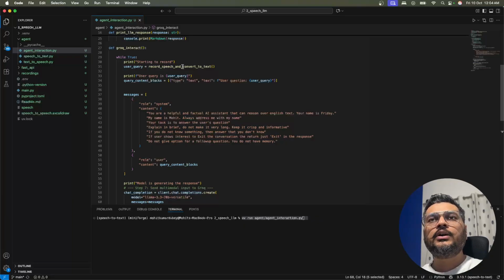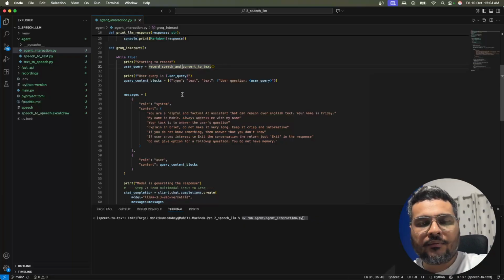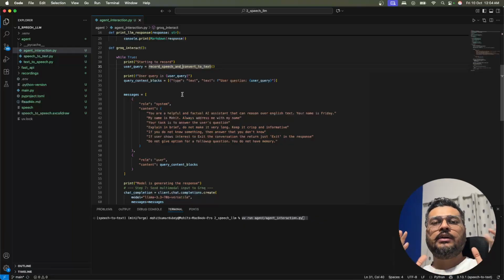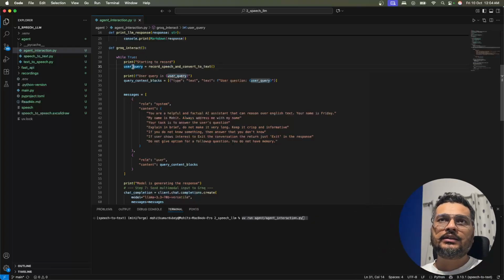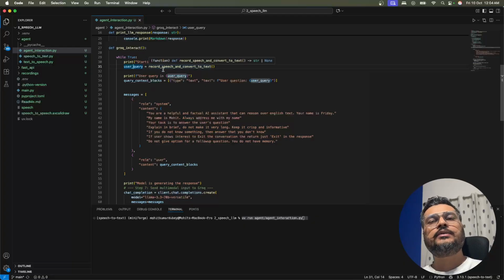The first thing that we are doing is we are saying record the speech and convert to text. In the diagram we have already seen that when the user speaks something, we create an audio file. From that audio file, we give it to Whisper. That Whisper transcribes it to text, and that text is being received here. We will understand this function as well.